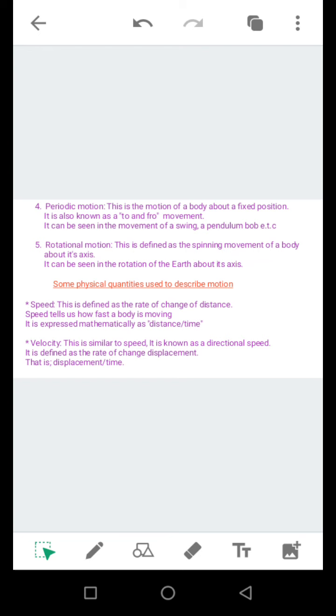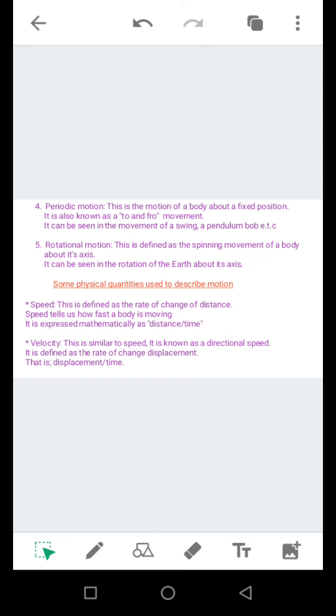Or the movement of a swing. That's a very common example. The swing will just be going to the front, to the back, to the front, to the back, but the swing is fixed at that position, so you are still fixed at a position.